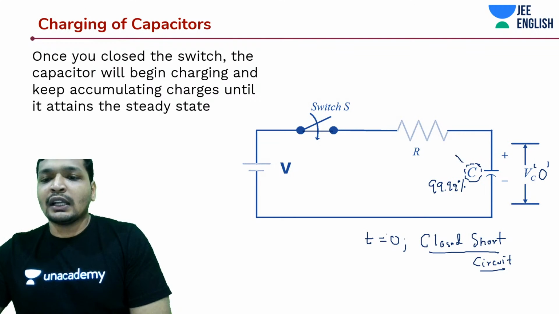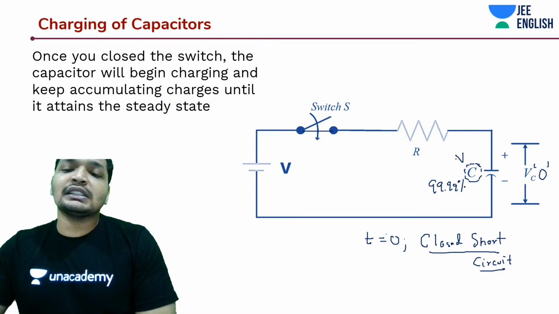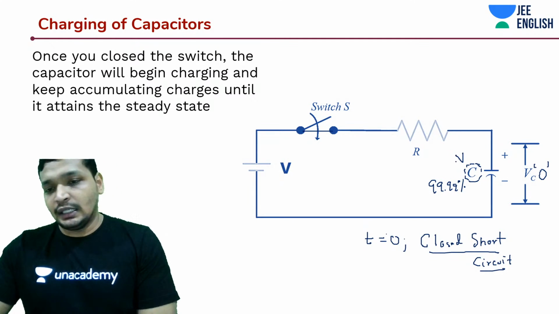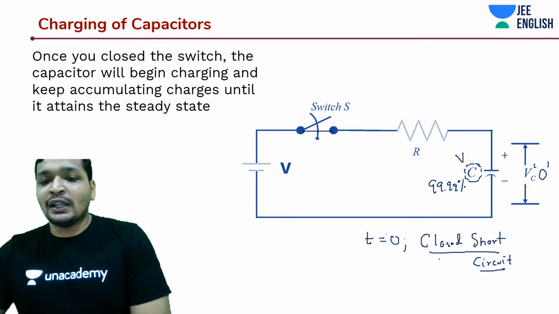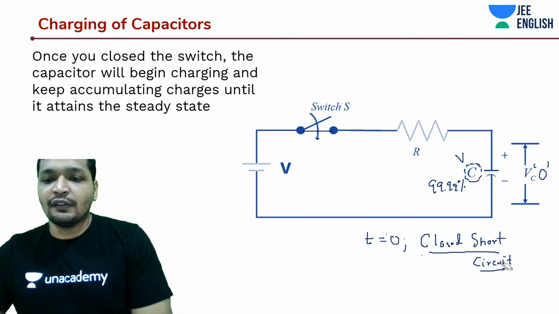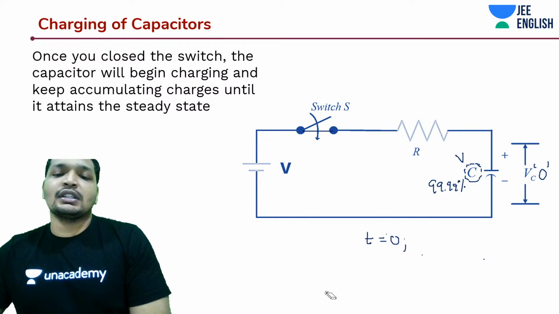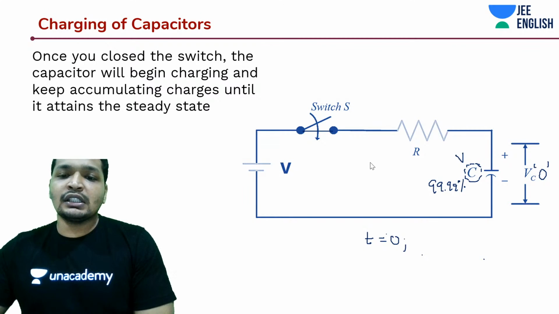So let's say after some long time, it has developed V across it. At that time, what is happening is the capacitor is acting like an open circuit. Whereas at time t is equal to 0, it is acting like a short circuit. So this is very important.